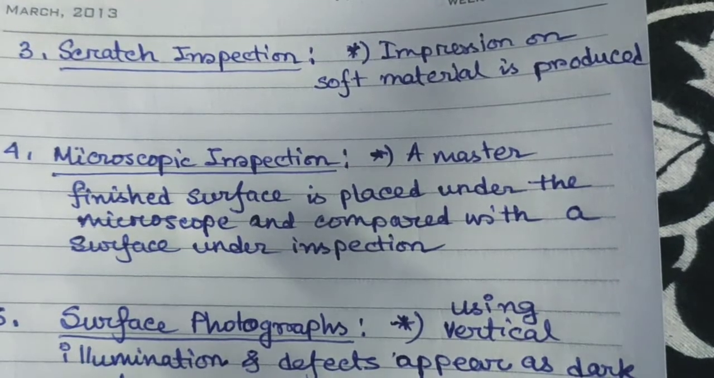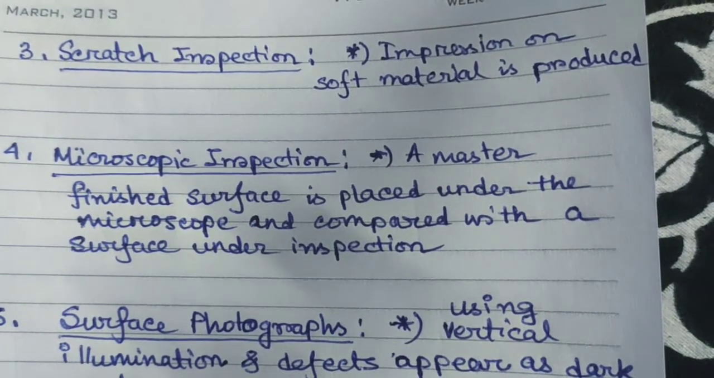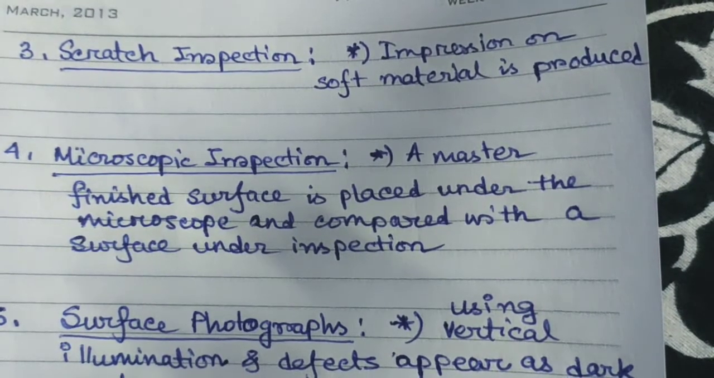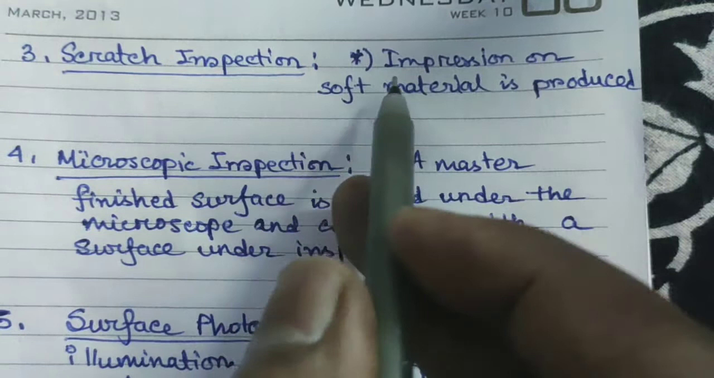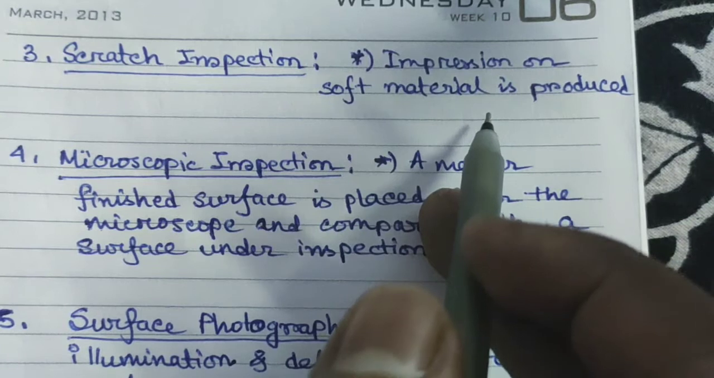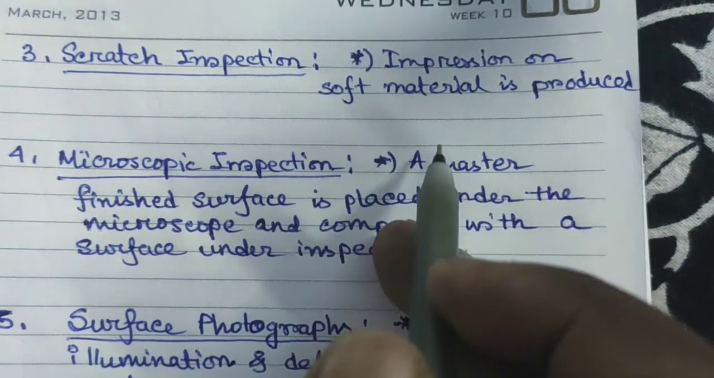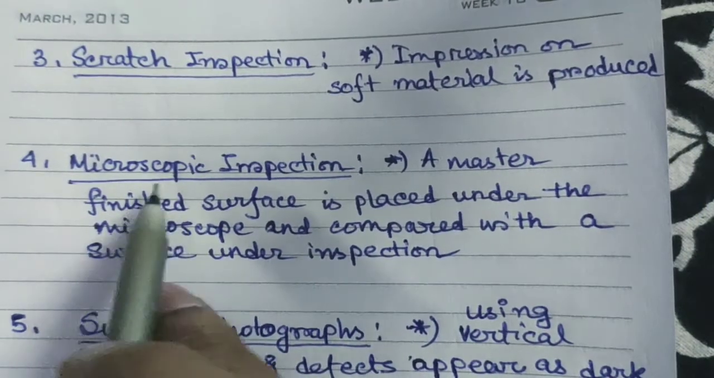The next one which we are going to study is the scratch inspection. It is a very beautiful inspection. In the scratch inspection method, a soft material like lead, babbitt or plastic is rubbed over the surface which is being inspected. The impression on the soft material is produced by rubbing it on that surface. It carries the impression of the scratches, and by that we can easily visualize the surface roughness.